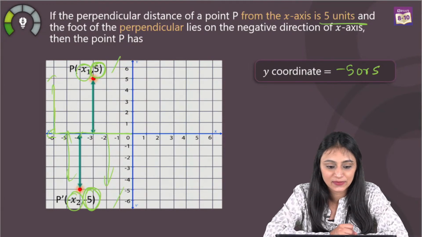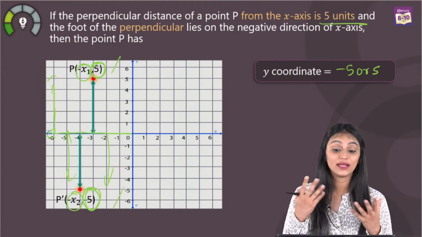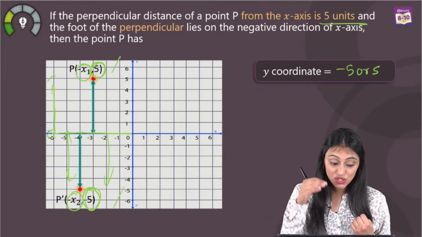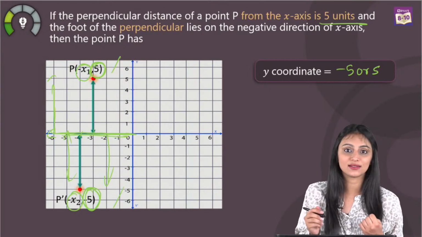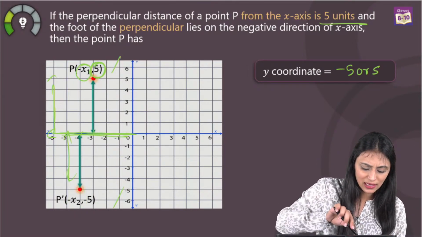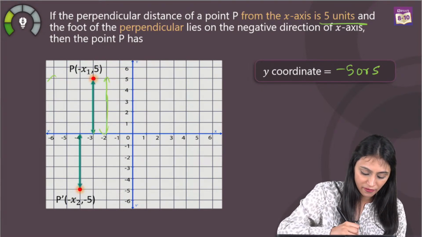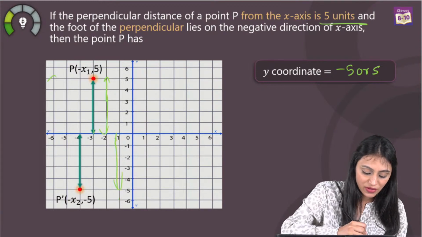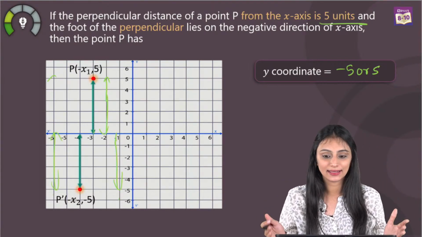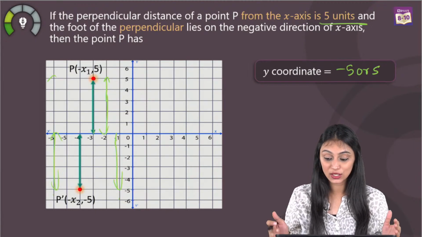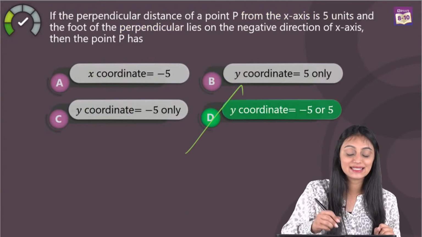Rohit, amazing. Abhinav, yes ma'am. Sri Charan, it's option D. Shobna, option A, no. The x-coordinate cannot be the answer because it can take different values over here. It just says it is lying on the negative of the x-axis, so it can have different values. Maybe this is the line that we have, maybe this line, maybe this line. Every time you see your x-coordinate is changing. Varsha, Papiya, option C, no, it's not option C. So option D is the right answer for this question.